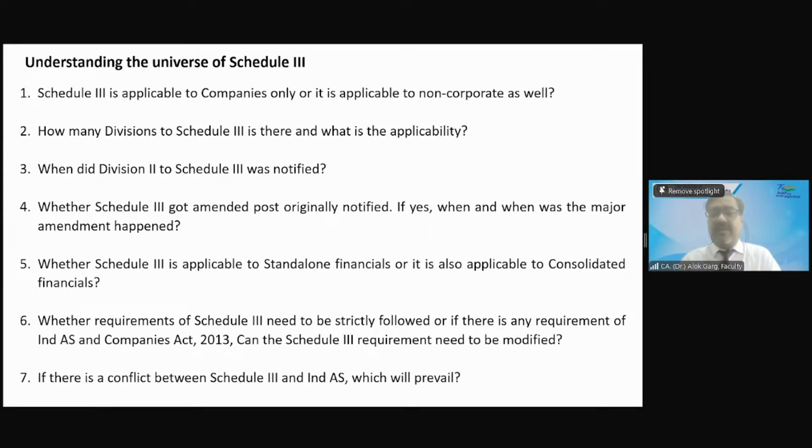But before understanding the universe of Schedule 3, let me show you one real life, practical annual report. Can I show you an annual report? Yes, sir. Please. Okay, just allow me a minute. Let me open one of the annual reports.